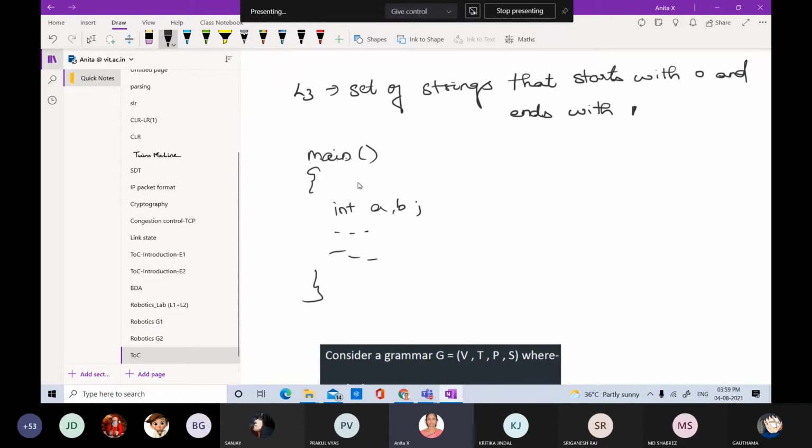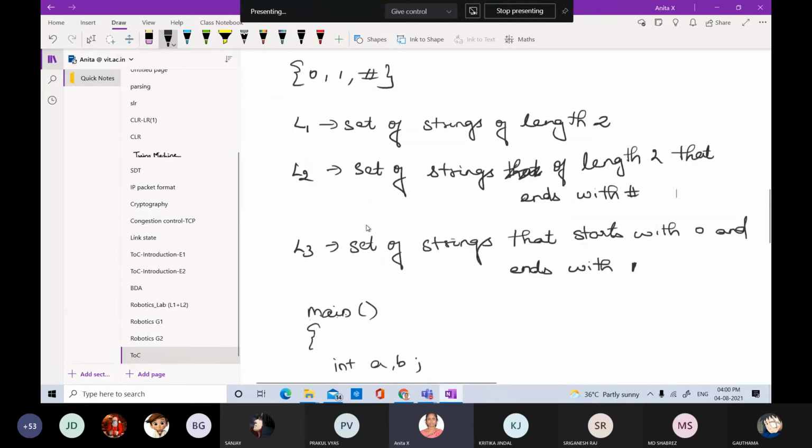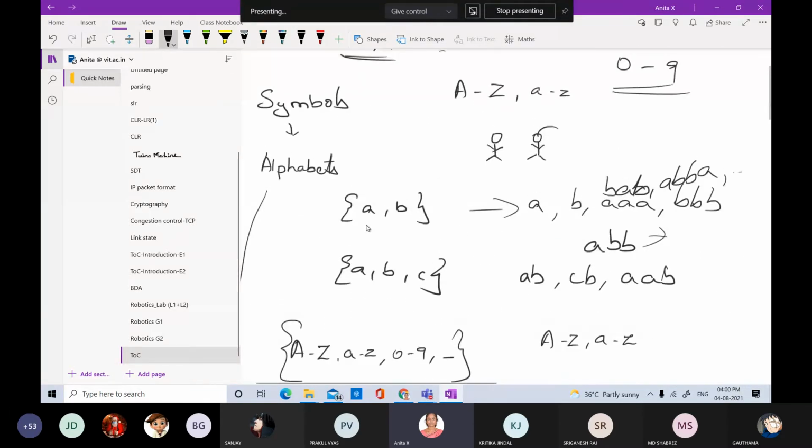With the sequence of alphabets, the pattern is going to be matched, and the validity of this pattern is going to be validated. That is how well the string is formed. All those things, whether it is a valid pattern or not, is going to be done with the help of the machine, that is the automata. So here, what is the language? The language is nothing but a combination of alphabets. What is an alphabet? The set of symbols forms the alphabet, right?